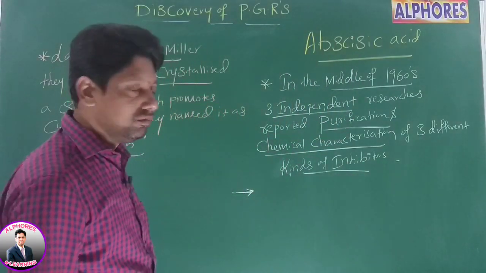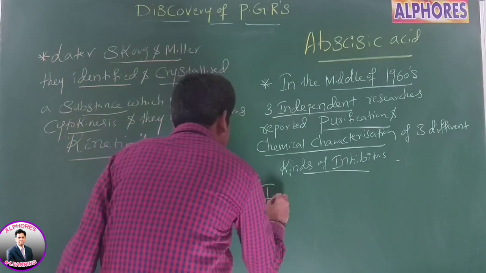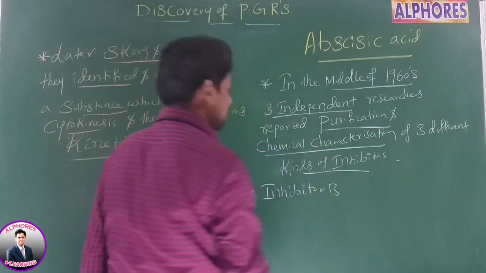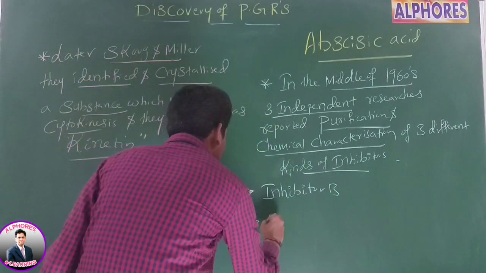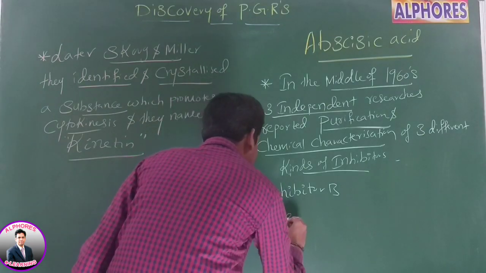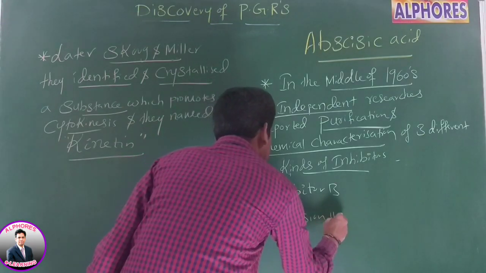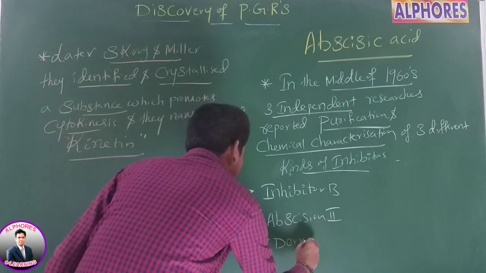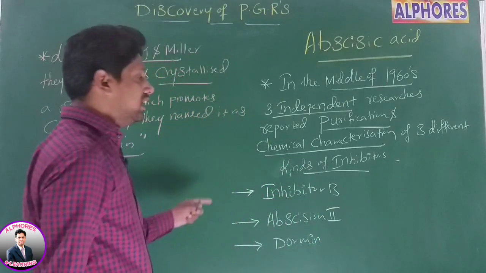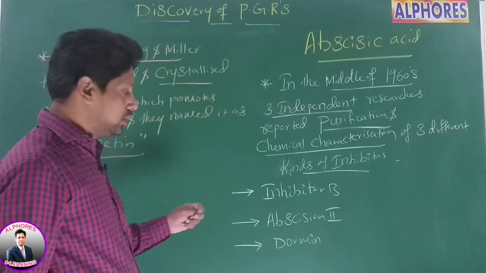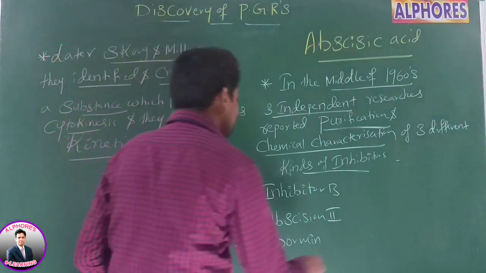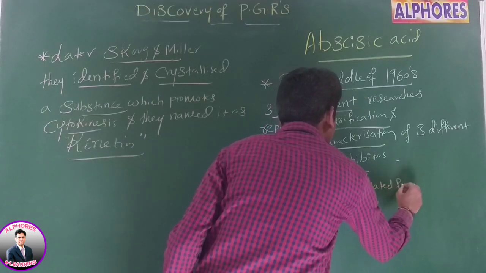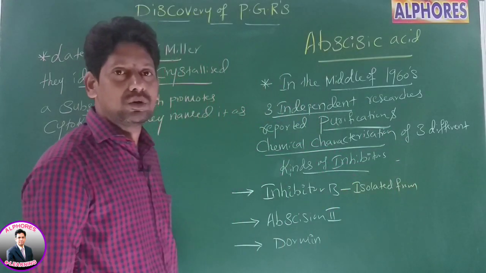What are the three different kinds of inhibitors? Number one, first one is inhibitor B. Second one is abscission 2. Third one is dormin. Inhibitor B was isolated from dormant potato tubers.